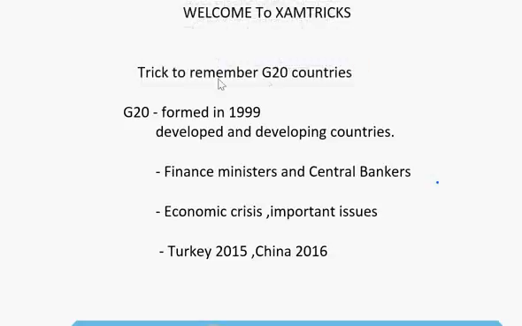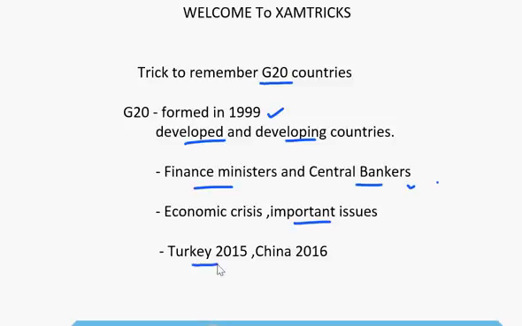Today we are going to learn a trick to remember the name of G20 countries. G20 is a group of 20 countries which was formed in 1999. It includes both developed and developing countries. Finance ministers and central bankers of these countries meet every year and discuss important issues.